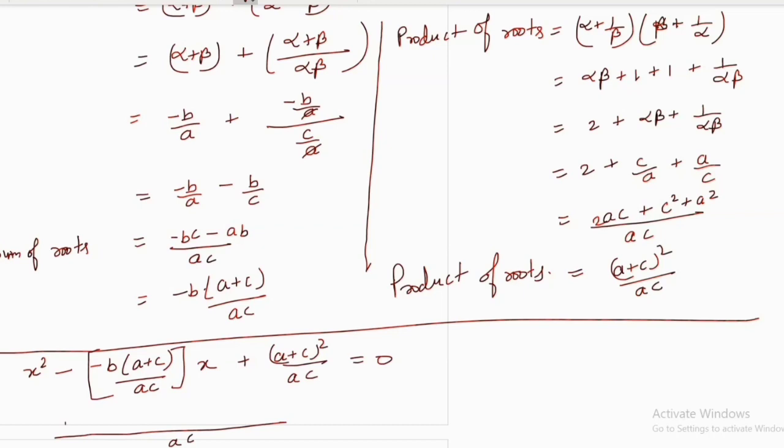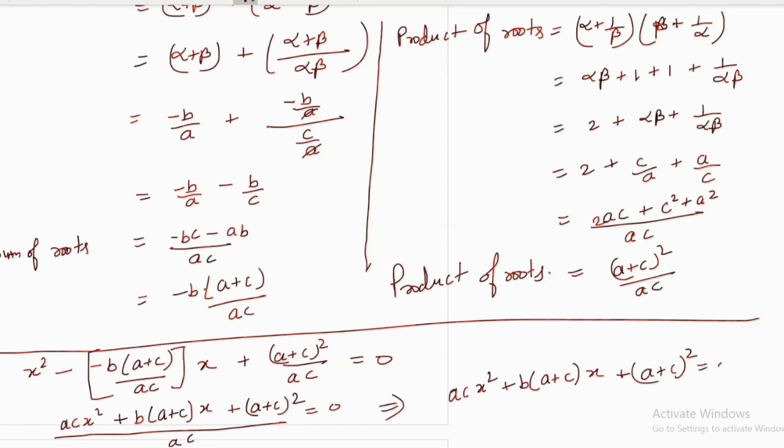So here we will multiply by AC: ACx square, and this minus minus will be plus b into a plus c x, plus a plus c the whole square equal to 0. So from here we will get the equation ACx square plus b into a plus c into x, plus a plus c whole square equal to 0. This will be your quadratic equation formed by the given roots.